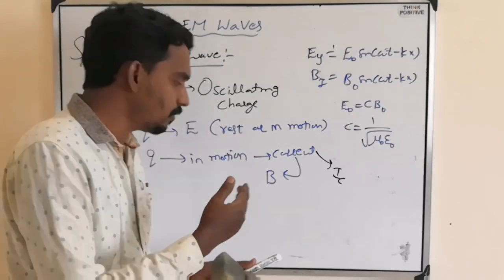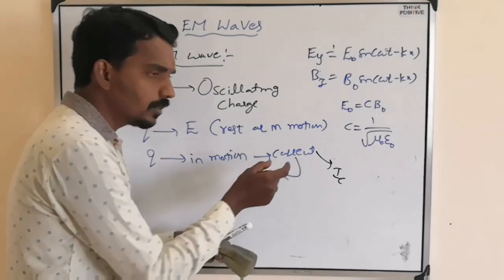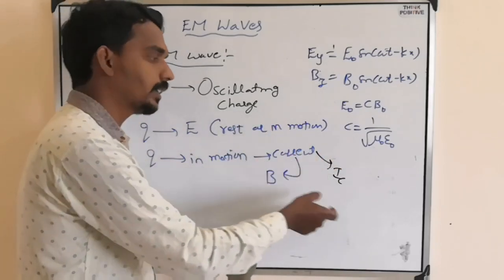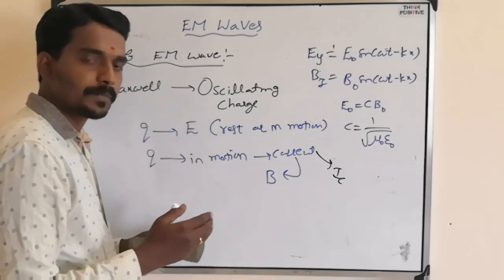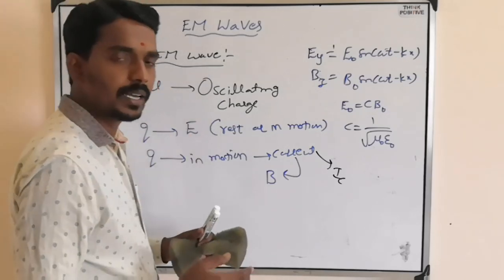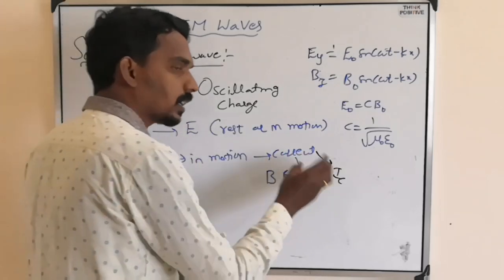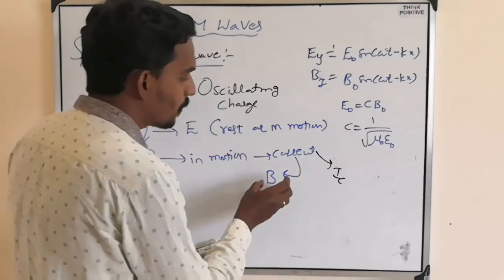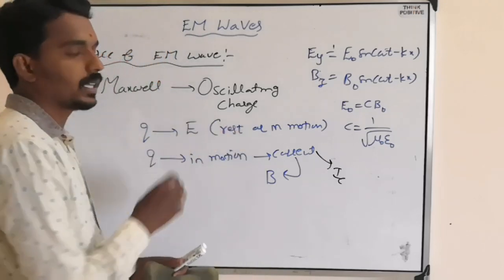Electricity comes from the motion of charges. So the current which comes from moving charges is called conduction current, and that produces a magnetic field. But he did an experiment and proved that not just conduction current, there is also one more thing that can produce a magnetic field, and that he defined as displacement current.